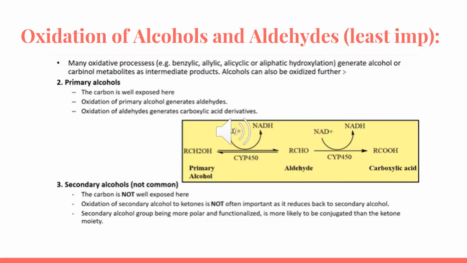And finally, for the oxidation reactions, we have alcohols and aldehydes. For example, primary alcohols, the carbon is well exposed here. Oxidation of primary alcohol generates aldehydes, and the oxidation of aldehydes generates carboxylic acid derivatives. For the secondary alcohols, the carbon is not well exposed. Oxidation of secondary alcohol to ketones is not often important as it reduces back to secondary alcohol, and the secondary alcohol group, being more polar and functionalized, is more likely to be conjugated than the ketone moiety.